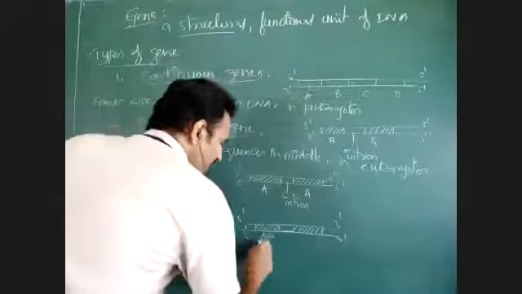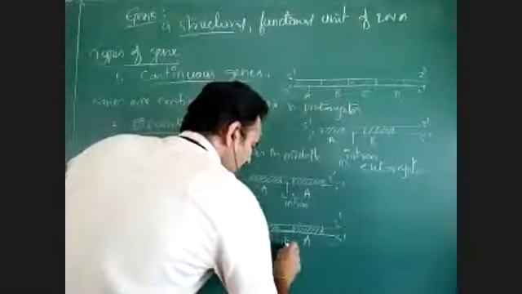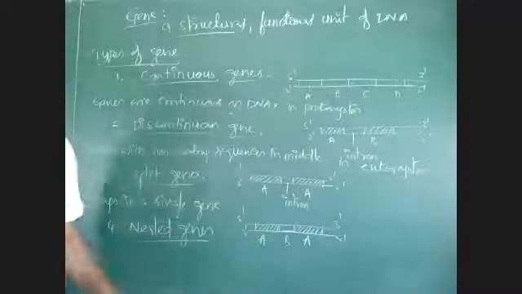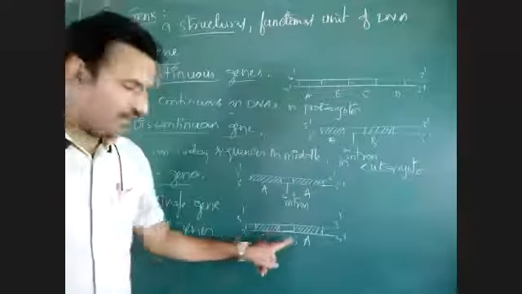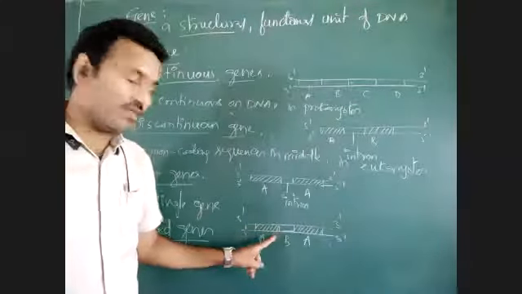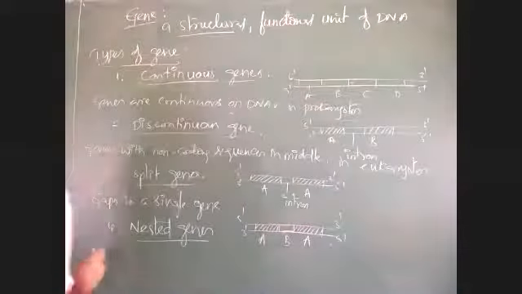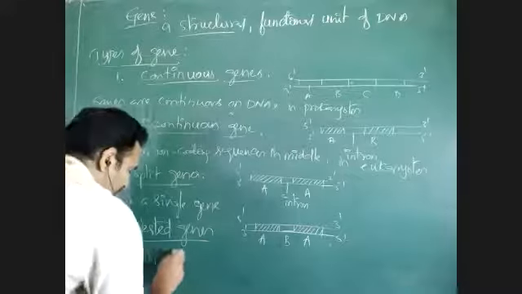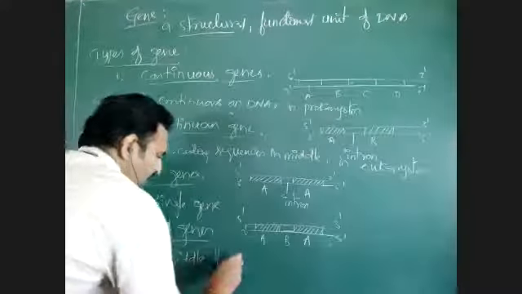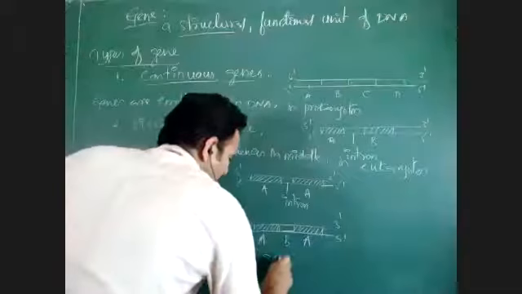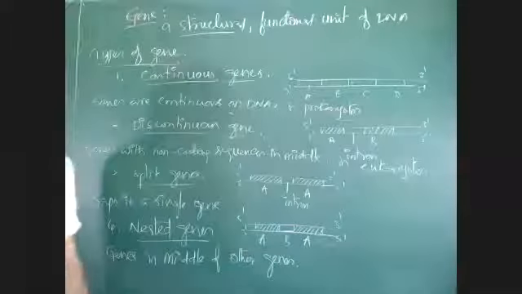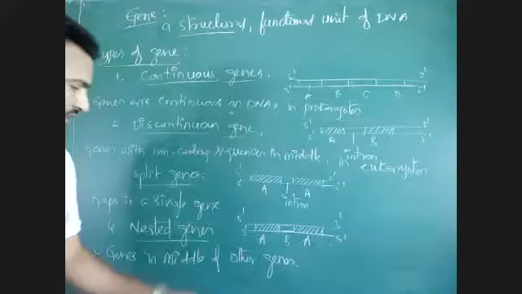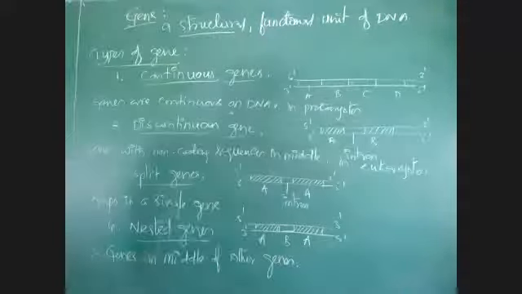This is gene A, and this is gene B. See how it is here? Gene A is there, and in the middle of that gene, another gene is present. Genes in the middle of other genes are called nested genes. This is a nested gene. Another type of gene is there.